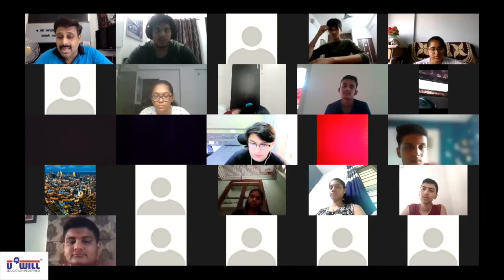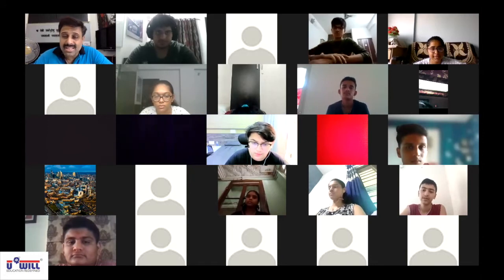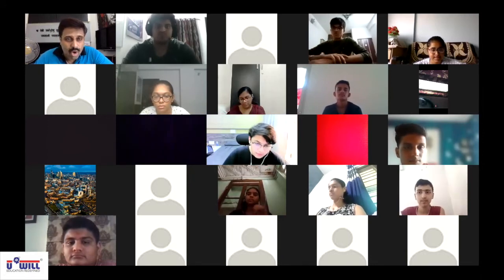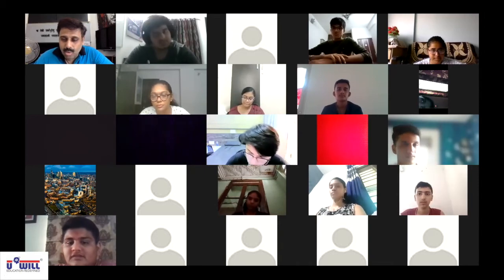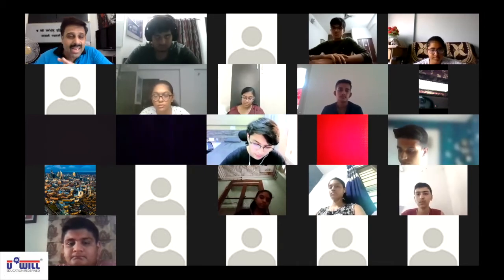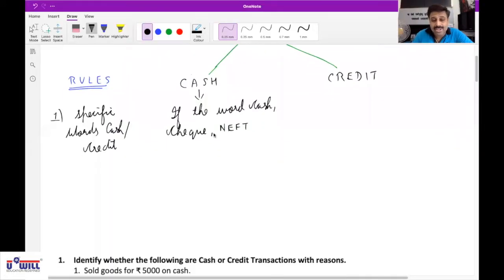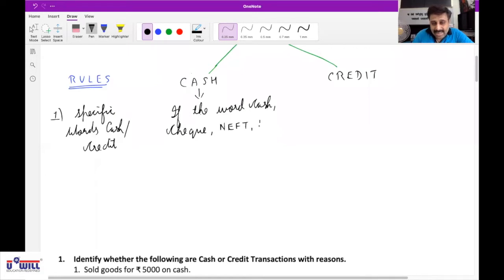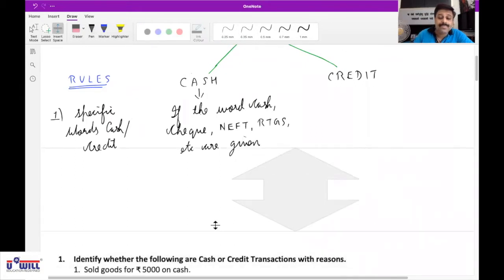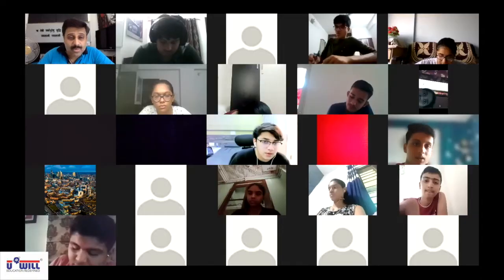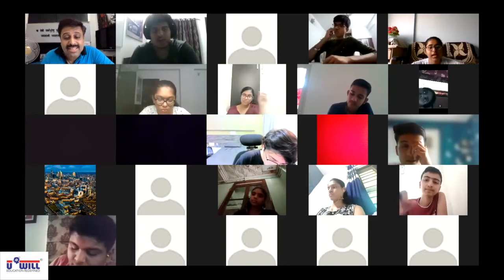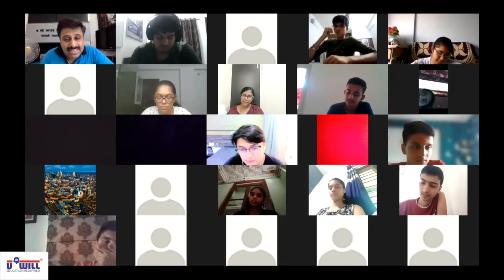Immediate payment service. Immediately the money gets transferred to another bank account. Paytm, Google Pay, PhonePe, all of you have heard of these. So if you pay the money by any of these modes, then which transaction is it considered? Cash. So words like cash, check, NEFT, RTGS, etc. If these words are specifically given in the question, then they will be cash transactions. Are you all able to understand this?